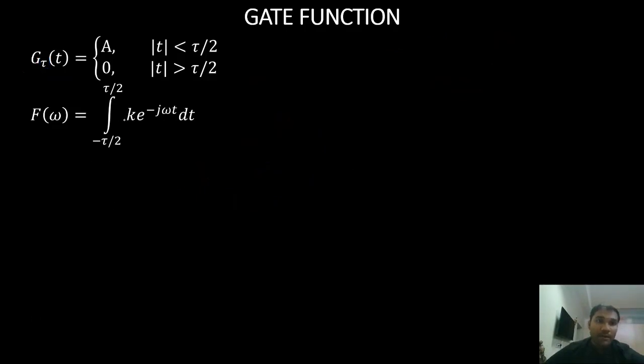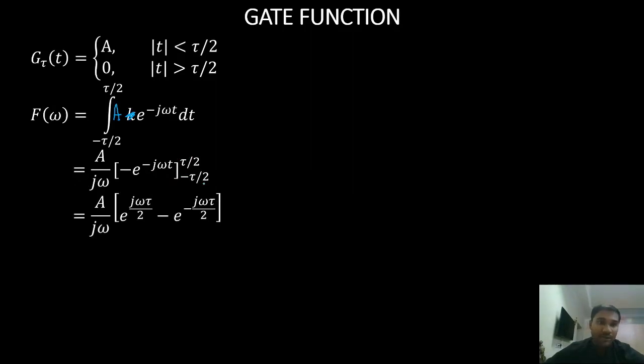Then here the value of the gate function is a. So it's not k, it is a into e power minus j omega t dt. Then I will take a outside because it is a constant, and I am going to integrate e power minus j omega t. When I integrate e power minus j omega t, I'll get e power minus j omega t divided by minus j omega. And my limits are tau by 2 and minus tau by 2.